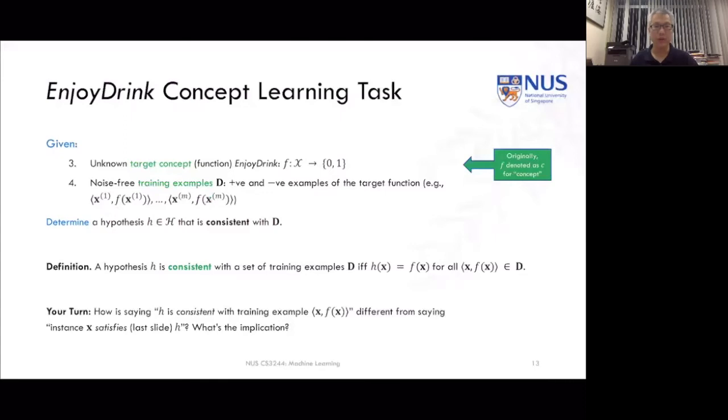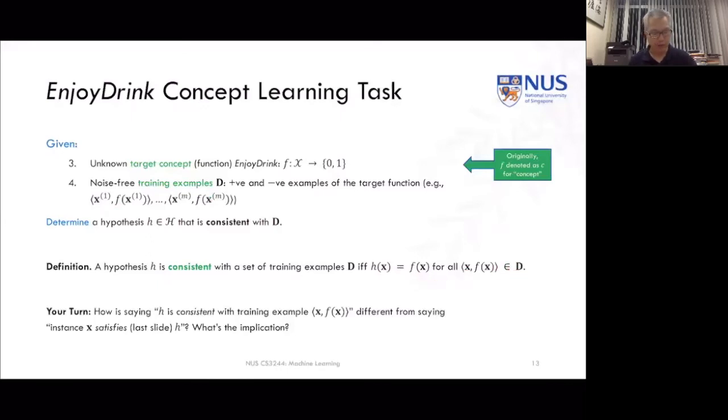And our goal is to determine a hypothesis that's consistent with our data set, right? And what do we mean by consistency? Well, that's pretty simple, right? We're going to say a hypothesis is consistent with the set of training examples if and only if the hypothesis replicates the judgments of our target concept for all of the examples in our data set, okay?